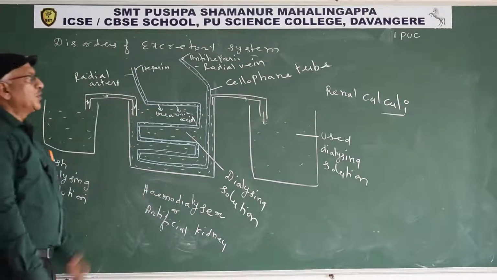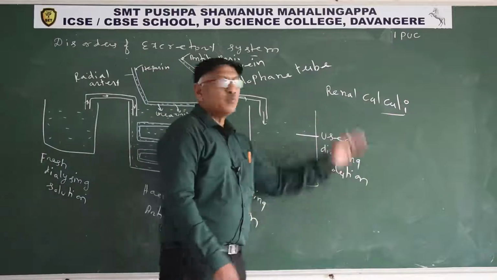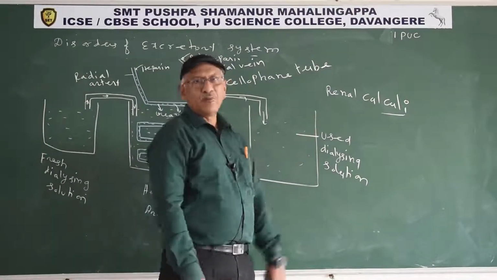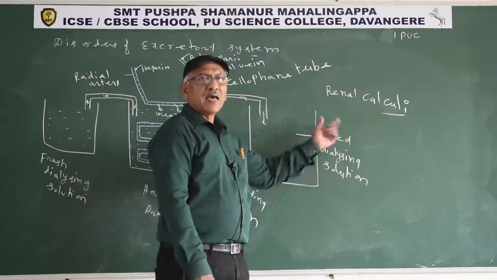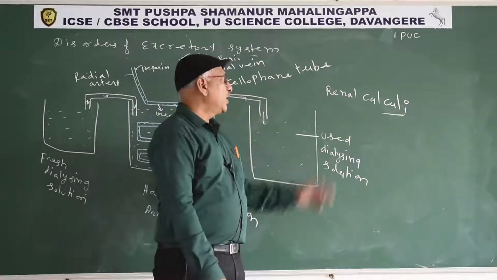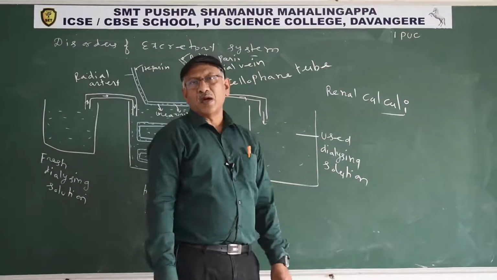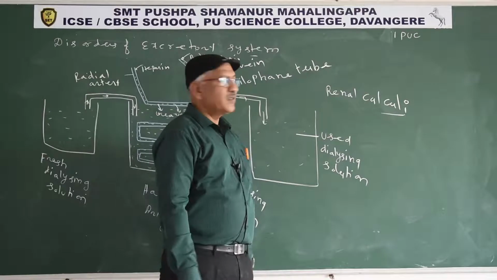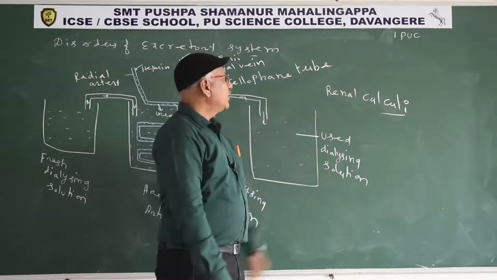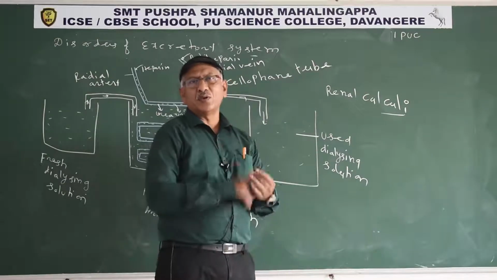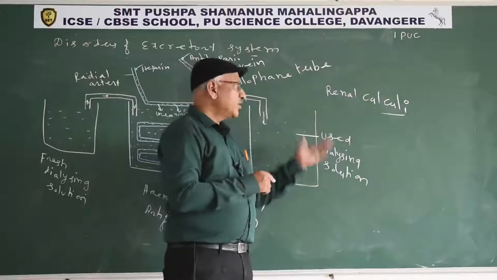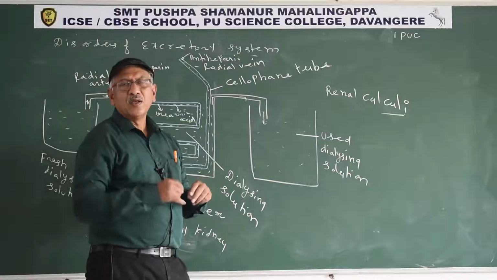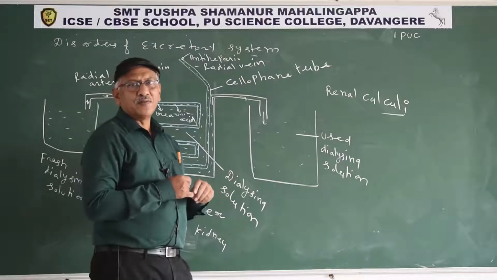Kidney stones are salts in the form of crystals in the renal pelvis and calyces, particularly sodium oxalates and phosphates. What is renal calculi? Kidney stones. Kidney stones are the crystal form of salts, particularly sodium oxalates and phosphates.